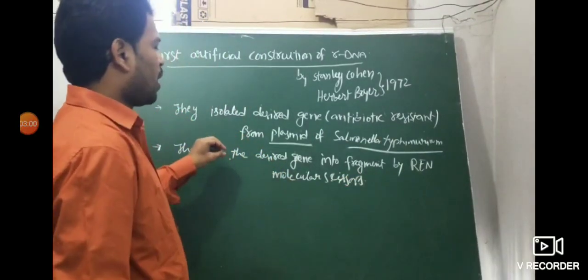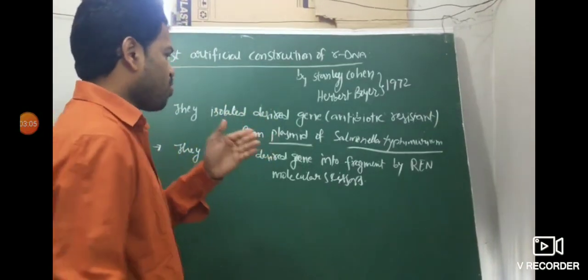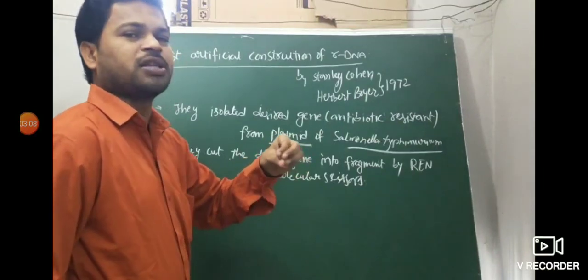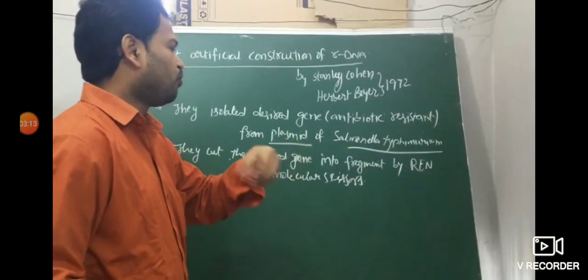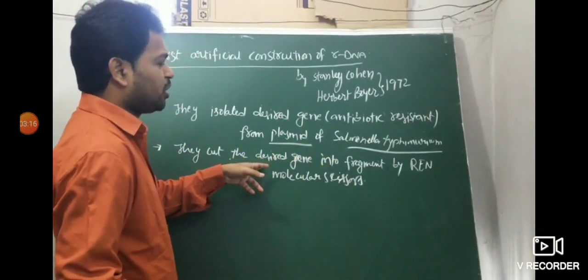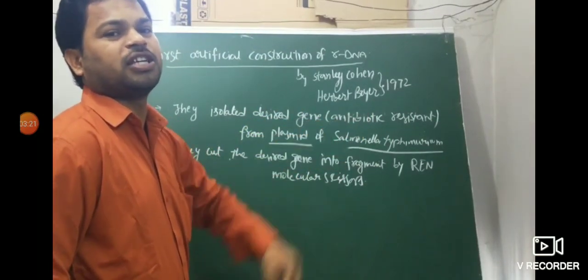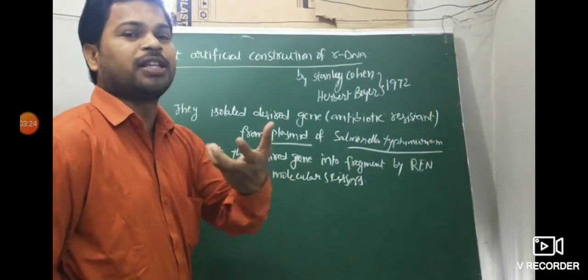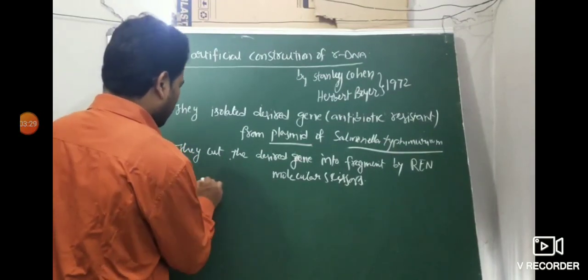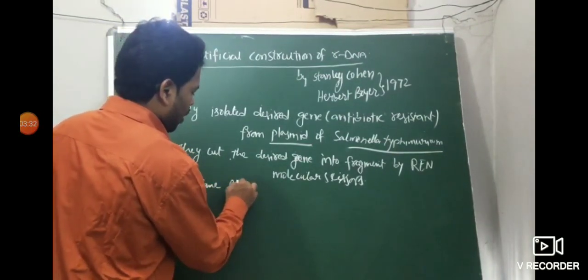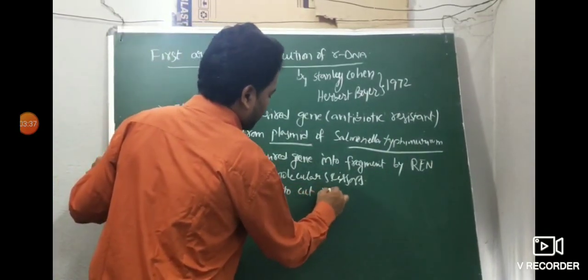After isolation, it is cut into fragments by the restriction endonuclease enzyme. Then the same restriction enzyme is used to cut the vector DNA also, not only the desired gene, to get the sticky ends.